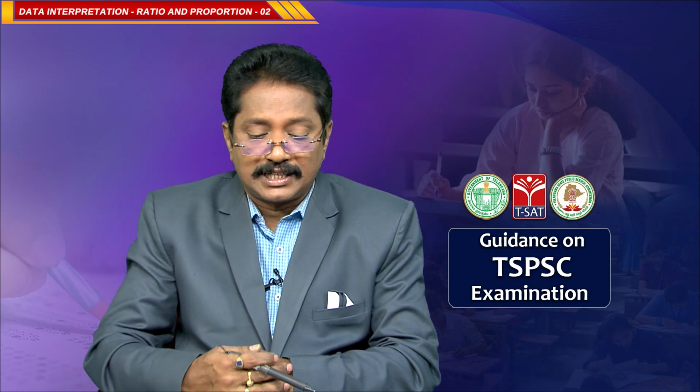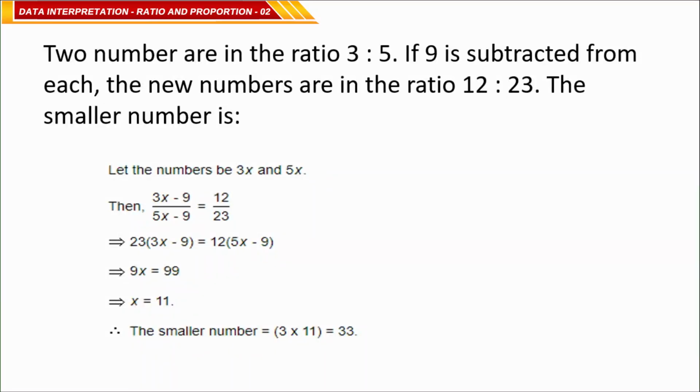Two numbers are in the ratio 3:5. 9 is subtracted from each and the new numbers are in the ratio 12:23. What is the smaller number? We don't know the numbers, say one is 3x and the other is 5x. 9 is subtracted, so 3x minus 9 and 5x minus 9, take the ratio, that will be 12:23.